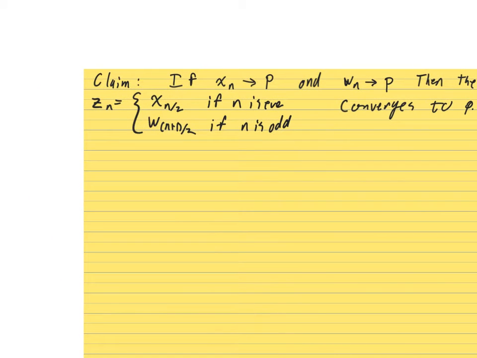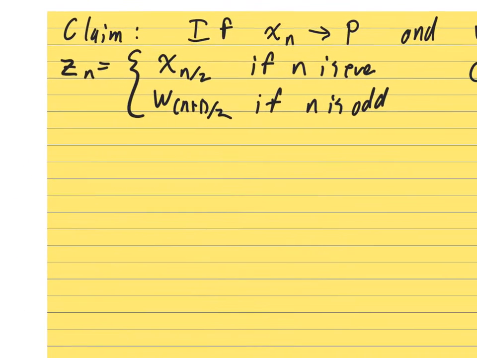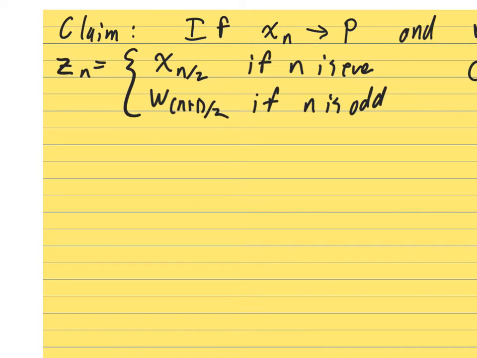So let's try to prove this claim. This is just going to be a straightforward epsilon-N proof. Let's let x_n and w_n be sequences.